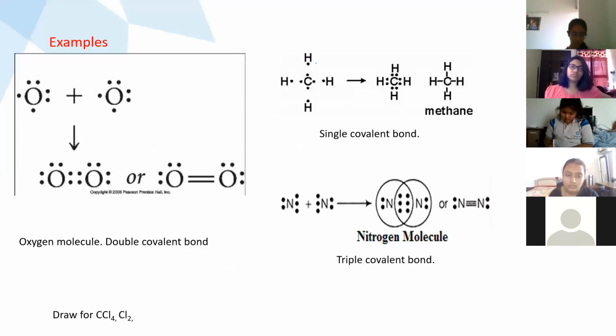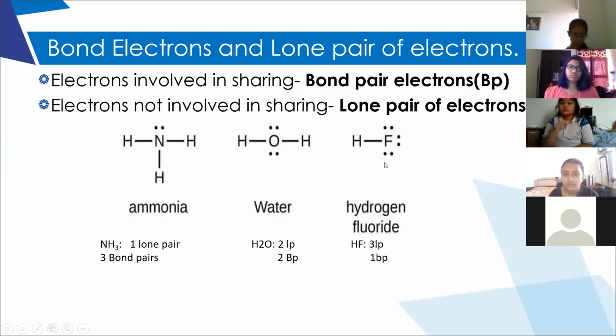With N there will be 5 dots, and each hydrogen will be having 1 dot, 1 electron. Right. So can nitrogen take all 3 electrons from a single hydrogen atom? No, it will take one electron from each hydrogen. So 3 single covalent bonds will be formed.